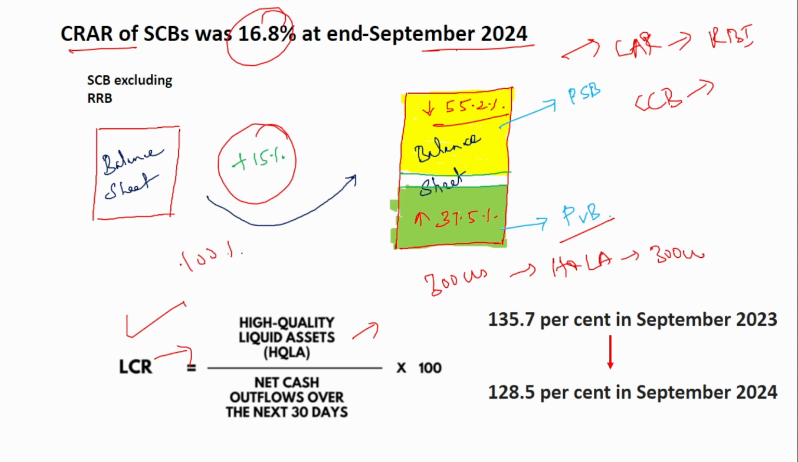As per the RBI norms, the liquidity coverage ratio should be 100%. That is, the bank must have high quality liquid assets to cover the net cash outflow for the next 30 days. Previously, in September 2023, it was 135.7% and now it has changed to 138.5%.